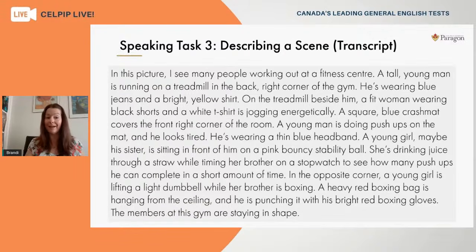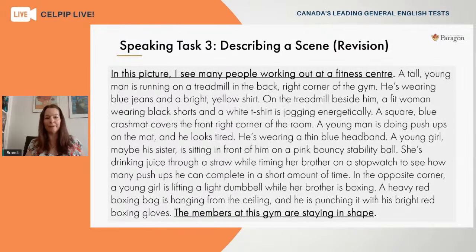So the first thing that I would look at if it were my transcript is I would first assess the framework. So remember, the content and organization is important. So double check that you've given that overview statement in the beginning, as you see here we have. So we've identified that people are working out at a fitness center. Double check that you've got a conclusion. So in this case, we see one. The members at the gym are staying in shape. So the framework sounds pretty good so far. We've got lots of details in the middle, which is exactly what we want.